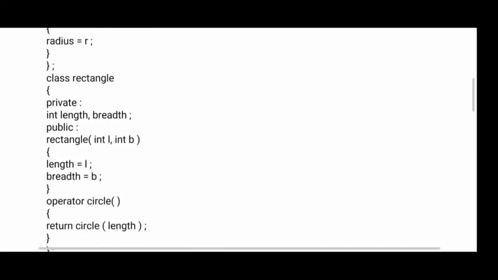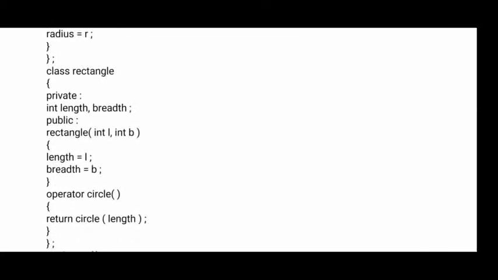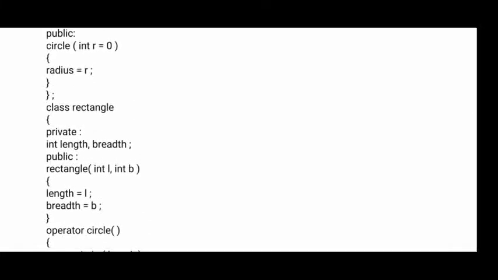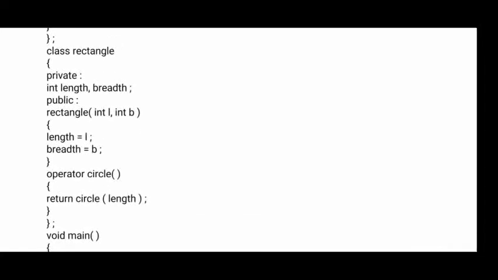Now you see here class Rectangle, one more class I have created. In that I have created two data members, one is the length and the second one is the breadth, right? Next, inside public I have created one constructor, that is Rectangle, because the class name and method name are the same, so that is called a constructor. And how many parameters are there? Two. One is L, the second one is B, length and breadth.